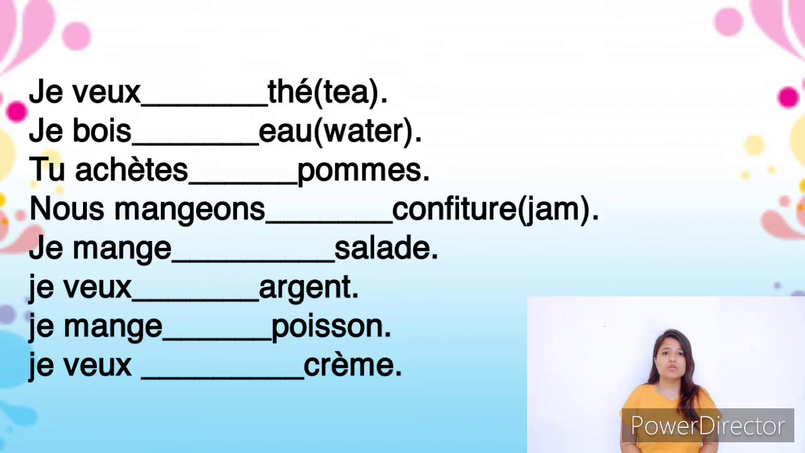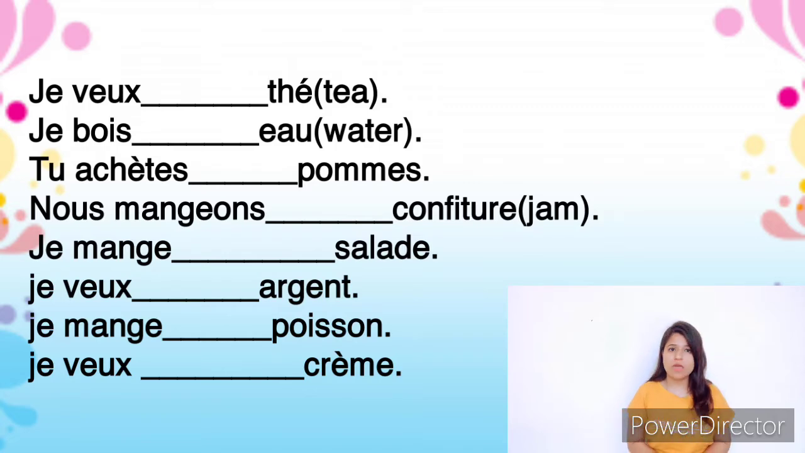Now next, tu achètes dash pommes. You buy some apples. Apples are plural, so we are going to use des pommes. Tu achètes des pommes. Next, nous mangeons dash confiture. Confiture is a feminine word, so we are going to use de la confiture. Nous mangeons de la confiture.